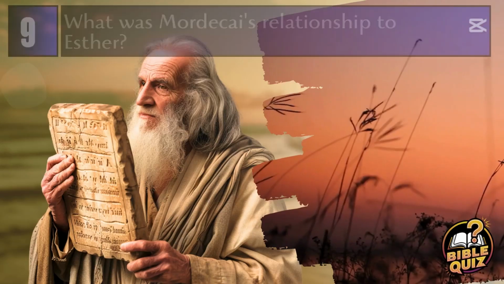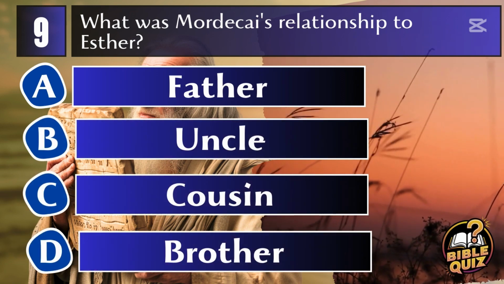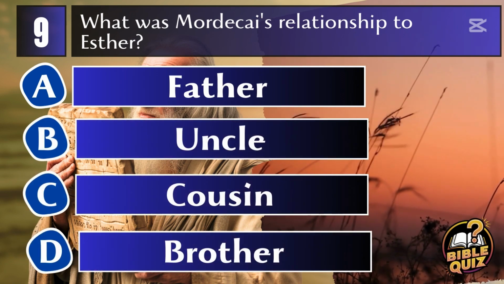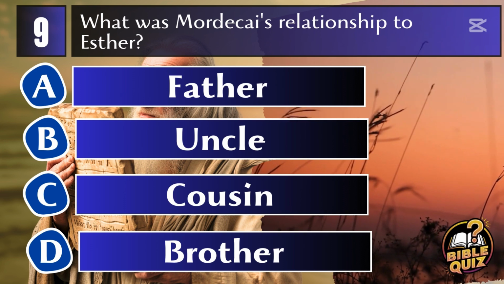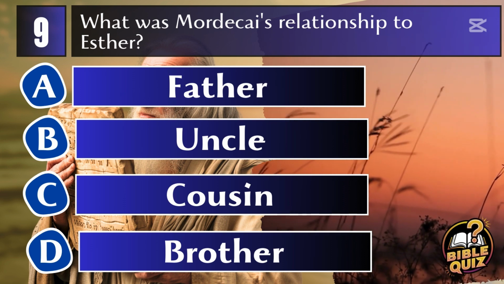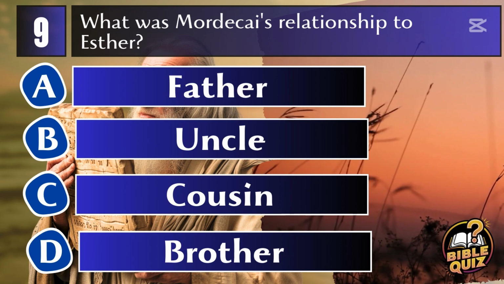Esther 4:11. Question 9. What was Mordecai's relationship to Esther? A. Father. B. Uncle. C. Cousin. D. Brother.